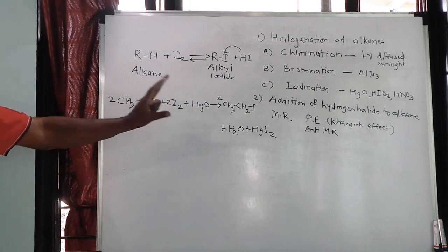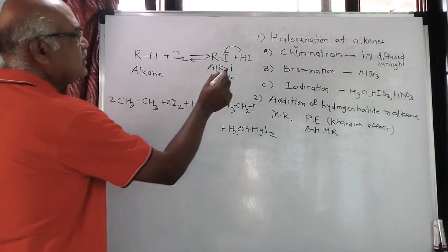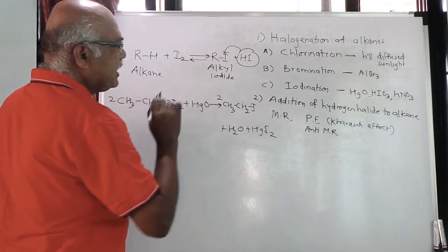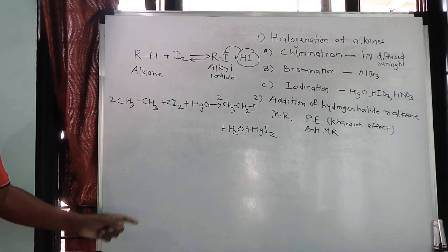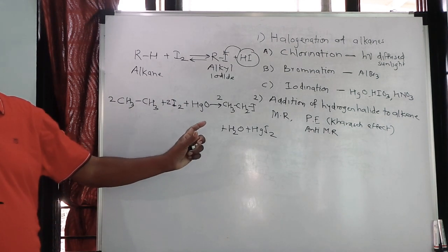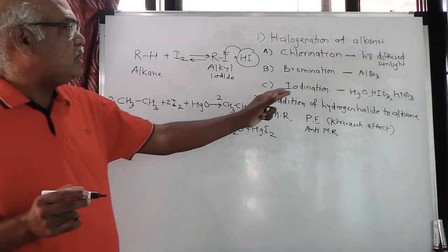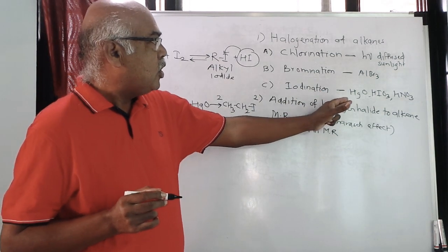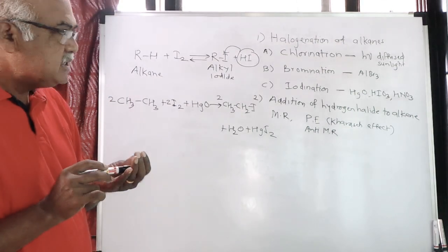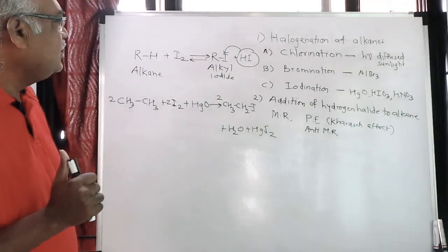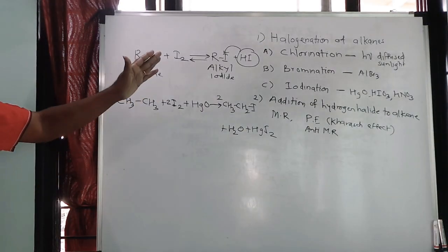Now if you look at this particular reaction, you will find this HI which is obtained by direct iodination is not obtained over here. So this reaction is possible when iodination is carried out in presence of either HgO or HIO3 or HNO3. So this is the first method by which we can prepare these alkyl halides.